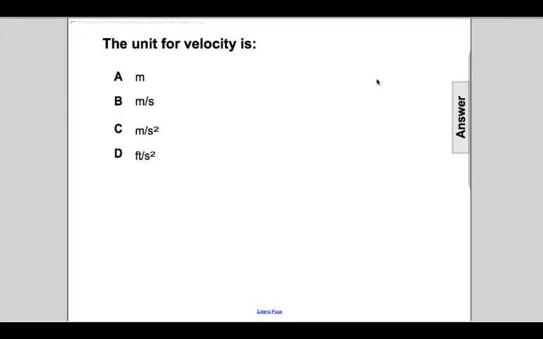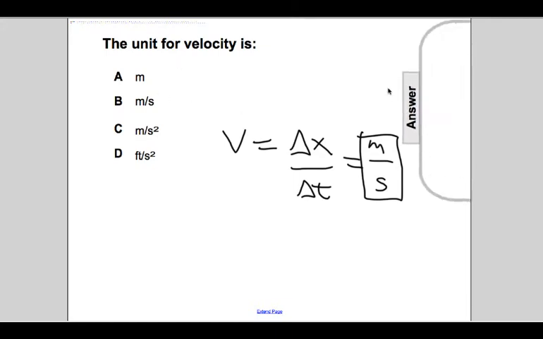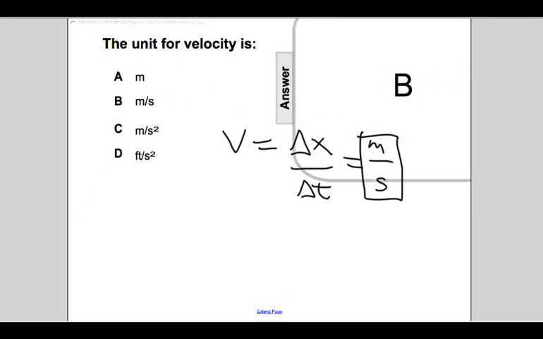Next question, the unit for velocity is: A, meters; B, meters per second; C, meters per second squared; D, feet per second squared. If you recall the equation that we used to define velocity, velocity is delta x, which is displacement, per time. Displacement is measured in meters, which would be positive or negative. Time is seconds, so the units are meters per second. Equations are guides for thinking. B is the correct answer.